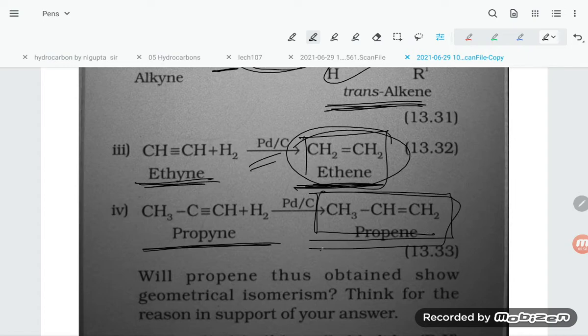Here also no cis and trans, because only hydrogens are there. If there are two different groups, then it can be different.